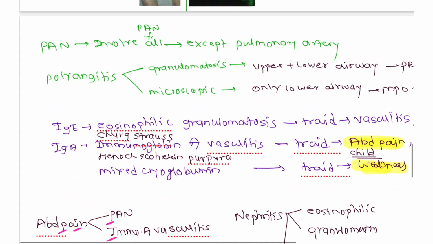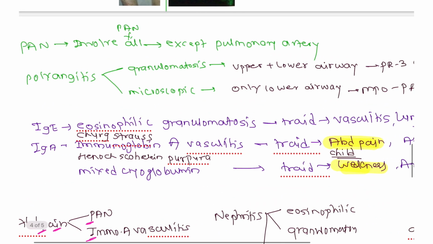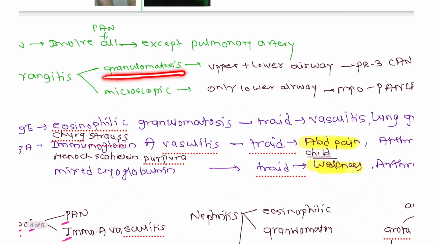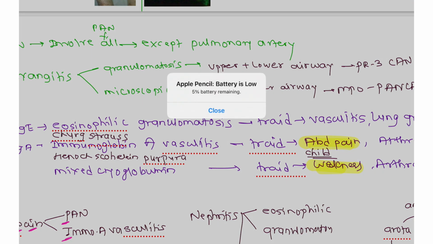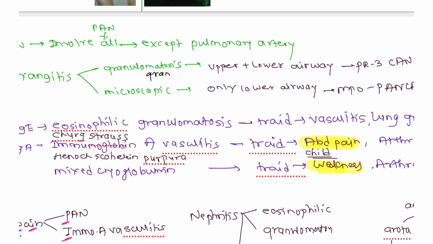Now we have polyangiitis. There are two types, in one of which granuloma is going to form, that is granulomatosis with polyangiitis. Here is granuloma, and here is no granuloma.